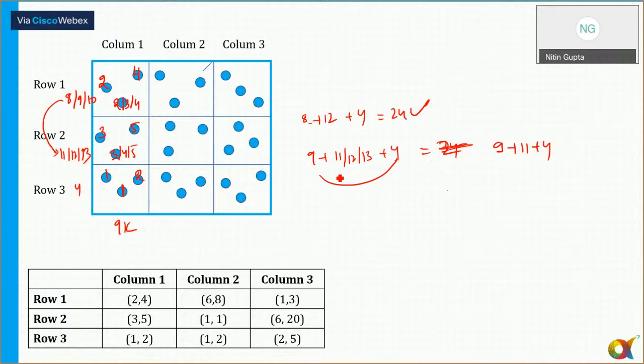Now next possibility is here if I 10. So 14. 14 plus 11 is equal to 25. 14 plus 12 is equal to 26. 14 plus 13 is equal to 27. So I think the combination can be 10 and 13 also. So there are three possibilities for the column 1. Is that clear to all of you?